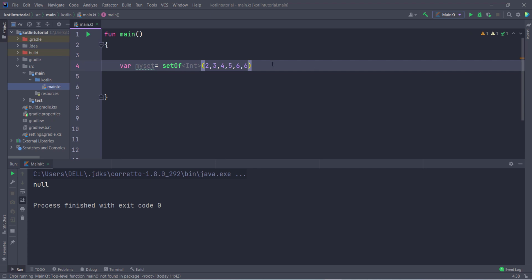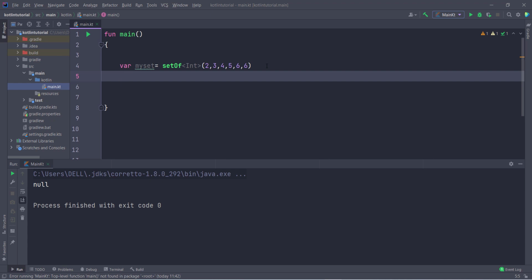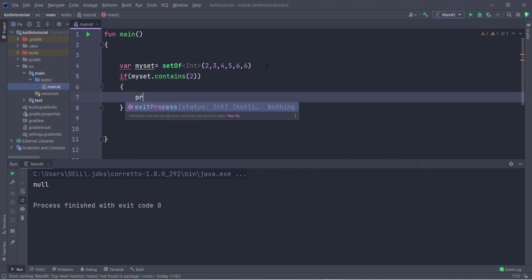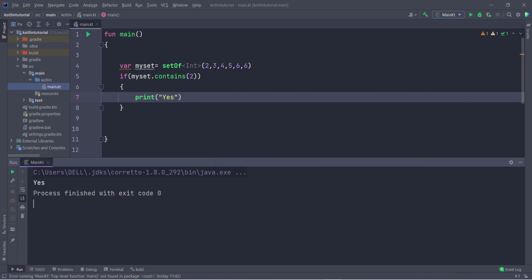And then you can print this set, and you can print some different values, and you can use lots of methods present in my set. So let us suppose if my set contains 2, then it is going to print yes. So you can see now I'm going to get the output yes, because my set contains 2.